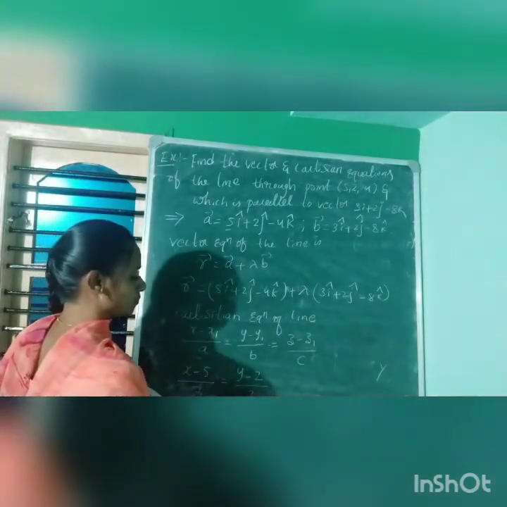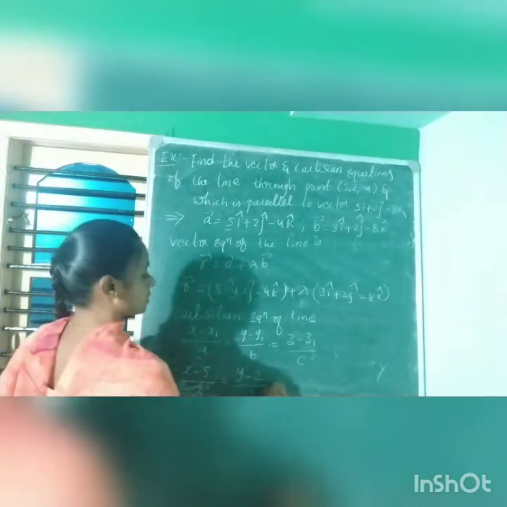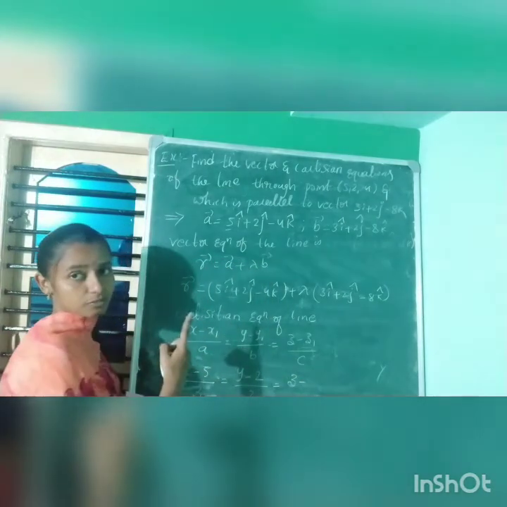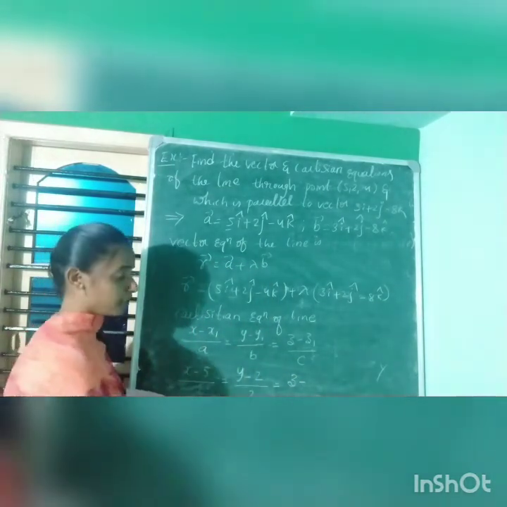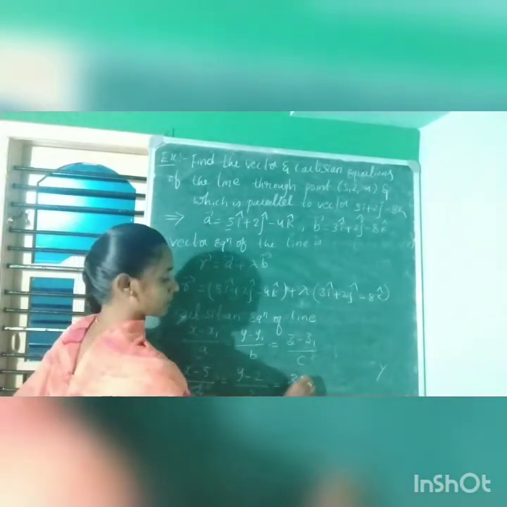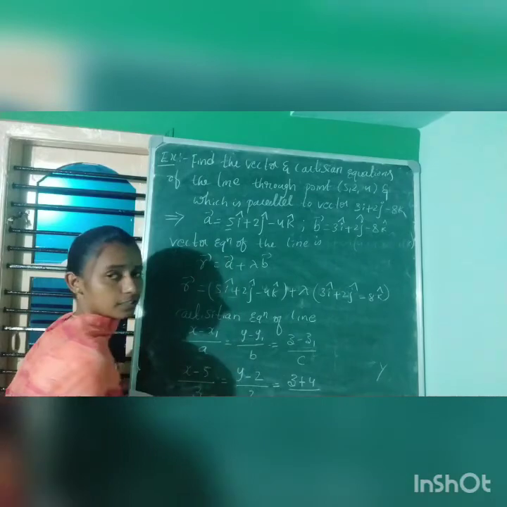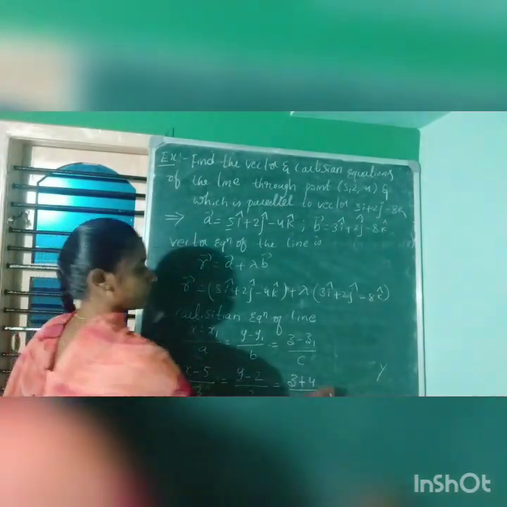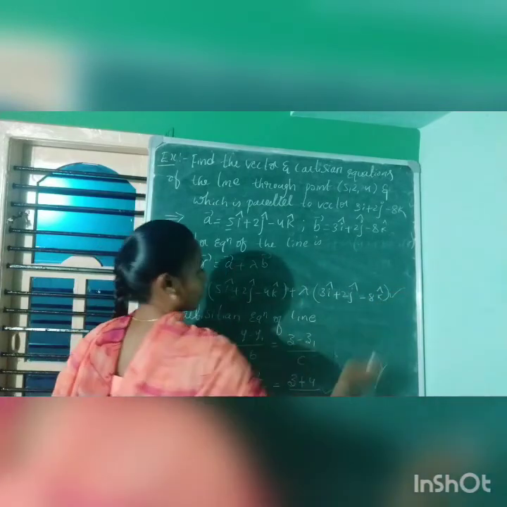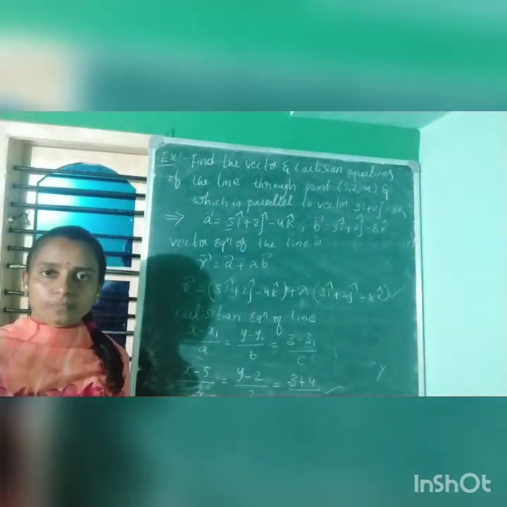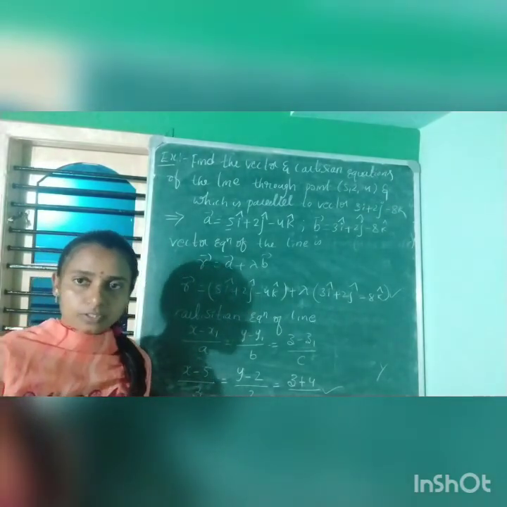Next is (z − z1): again a negative is there, you need to consider that. So minus into minus is a plus: (z + 4)/(−8). Hope you understood this. So these two are the required equations of a line in vector as well as Cartesian form. Hope you guys understood this.